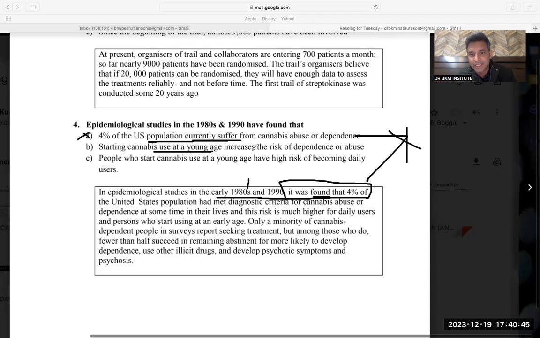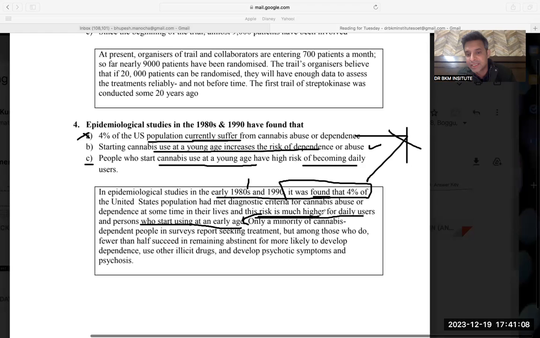Starting cannabis use at a younger age increases the risk. Yes, this risk is much higher for daily users and the person who starts using at an early age. So risk increases when the user starts at an early age. This was an easy option. Interestingly, option C was a little tricky as well. People who start cannabis at an early age have a higher risk of becoming daily users. But if you read this sentence, this risk is higher if the people are daily users and the person starts using at an early age. Early age had no correlation with daily usage. In option C, they were saying if you start at an early age, you will become a daily user, but nothing like that was given. So this was interesting as well.